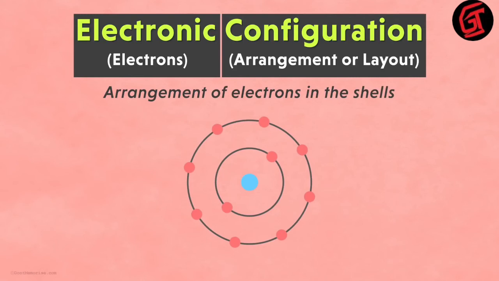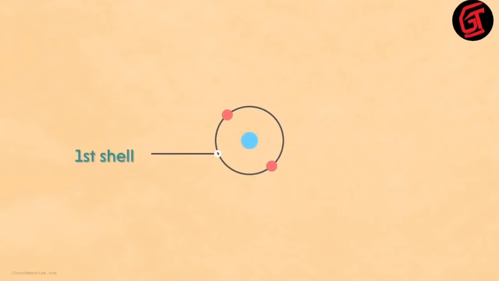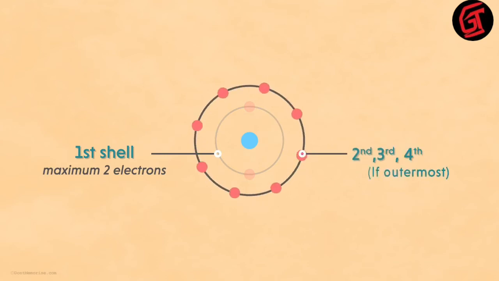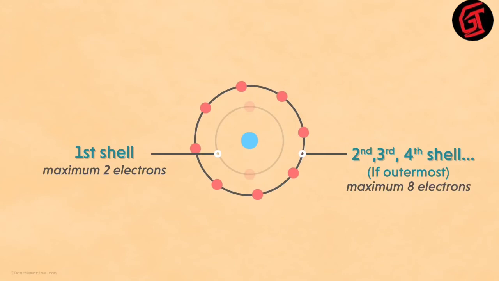As simple as that. There are two facts that we need to recall. First, the innermost shell, or the first shell rather, has a maximum of 2 electrons that can be accommodated in it. Secondly, from the second shell onwards, whichever is the outermost shell, it can accommodate a maximum of 8 electrons. In simpler words, the outermost orbital can contain 8 electrons at most.